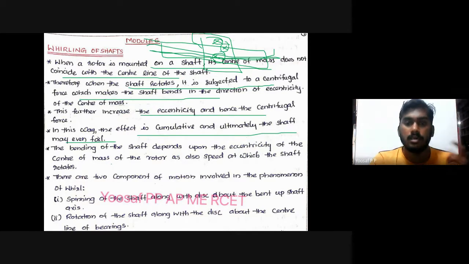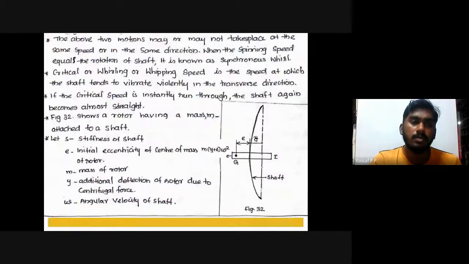One is speed, another one is eccentricity. There are two components of motion involved in this phenomenon. One is spinning of the shaft along with the disc about the bent shaft axis. Second, rotation of shaft along with the disc about the center line of the bearing. Now, the two motions may not take place at the same speed or in the same direction. When the spinning speed is equal to the rotation of the shaft, it is known as synchronous whirl. Both are equal. Critical or whirling or whipping speed is the speed at which the shaft tends to vibrate violently in the transverse direction.